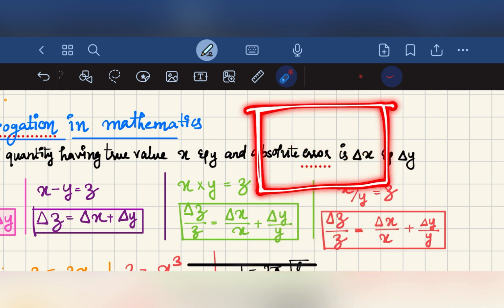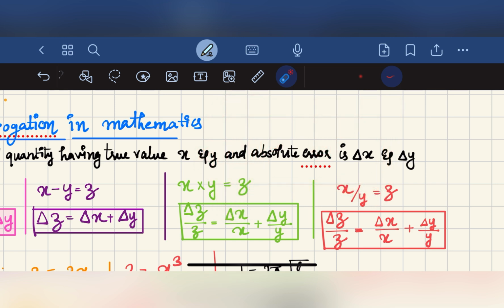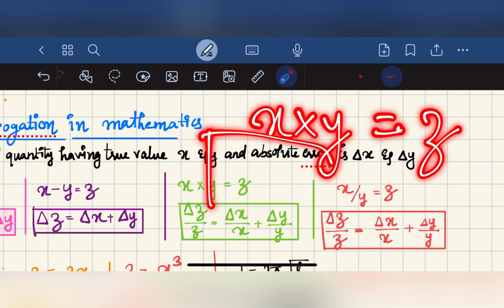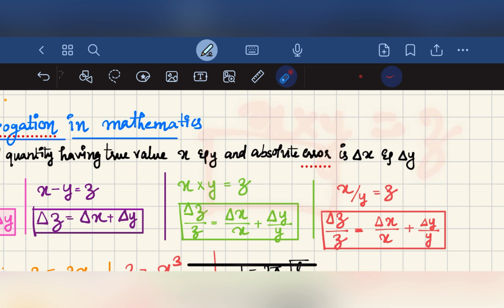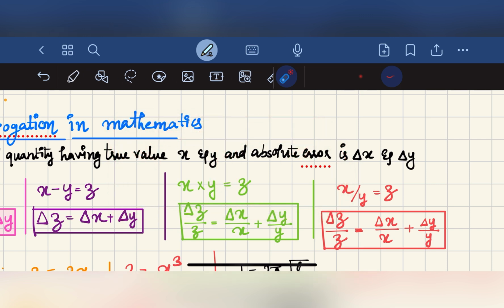This is a rectangle. In a rectangle, this is the length and this is the breadth. We know that x into y will be the area. The error in measuring length y will be delta y, and we get an error of delta x while measuring the breadth of the rectangle.